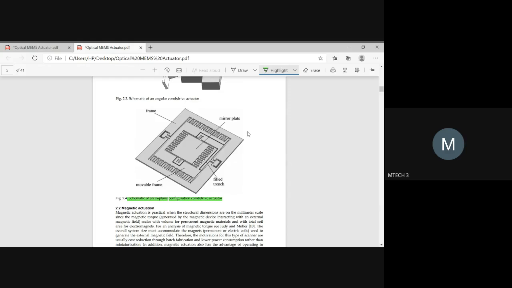With respect to the plane of the given substrate, you are developing the pattern and etching it out, making many devices in a single stretch using the combo drive actuator mechanism. Usually this type of combo drive actuator is frequently used in fabricating MEMS devices.